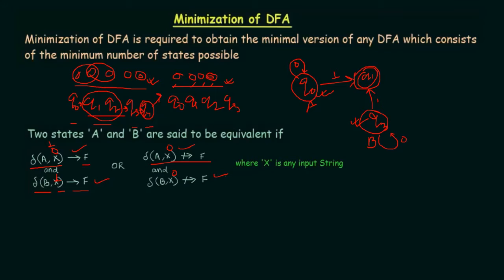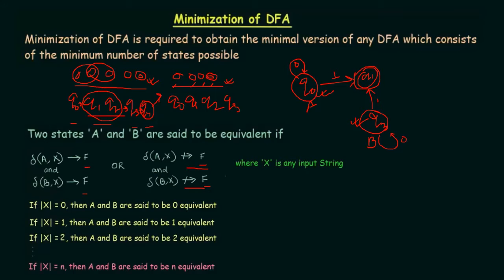So you have to keep in mind that they are going to be called equivalent to each other only if the same transition is leading to the final state, or the same transition is leading to a non-final state. That means if both of them on the same transition lead to the final state, it is accepted, and if both of them lead to the non-final state, then also they are said to be equivalent.